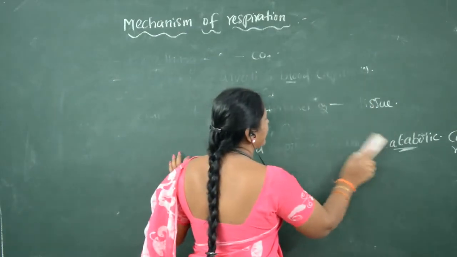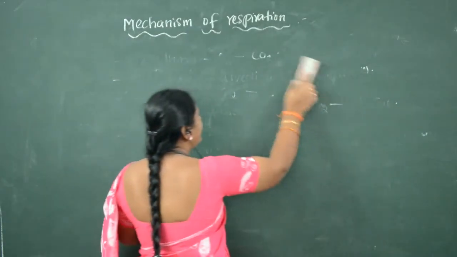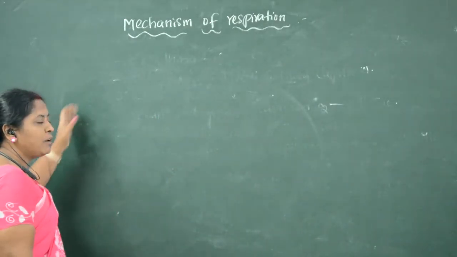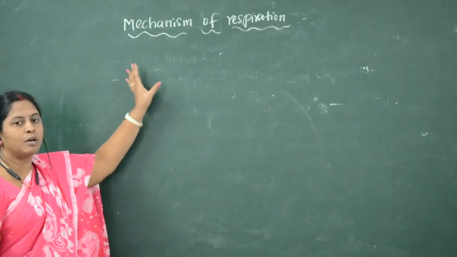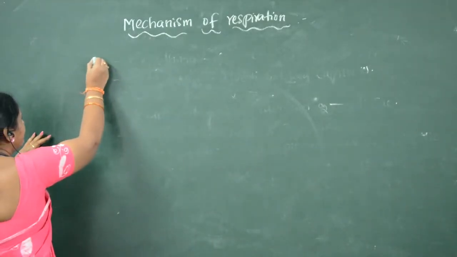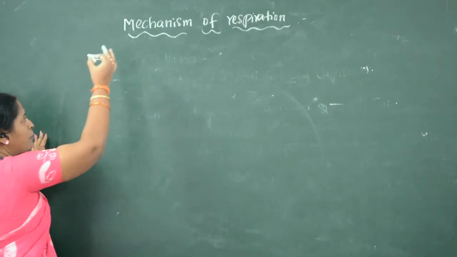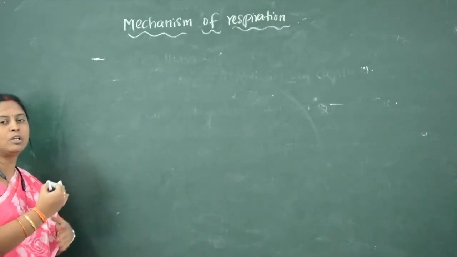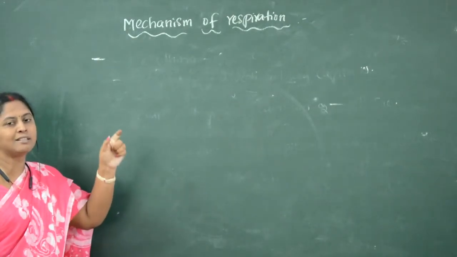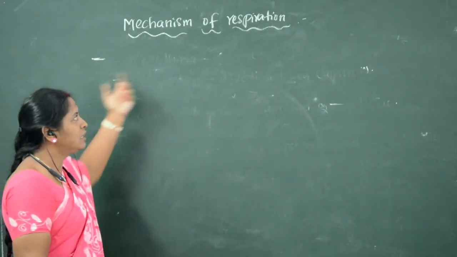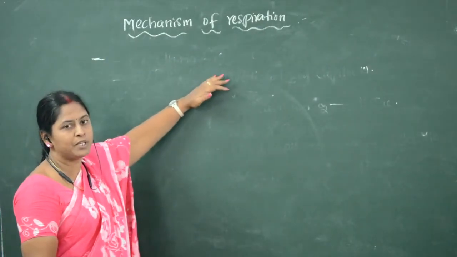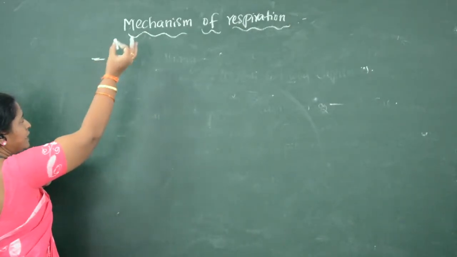So what happens in the mechanism of respiration? The mechanism of breathing, or we can call it mechanism of respiration. So what is meant by respiration or breathing? The maximum amount of gaseous exchange between atmospheric air and lungs is called breathing, or the other term we can call respiration also. Before going to the mechanism of respiration, we will see what is meant by breathing or respiration.